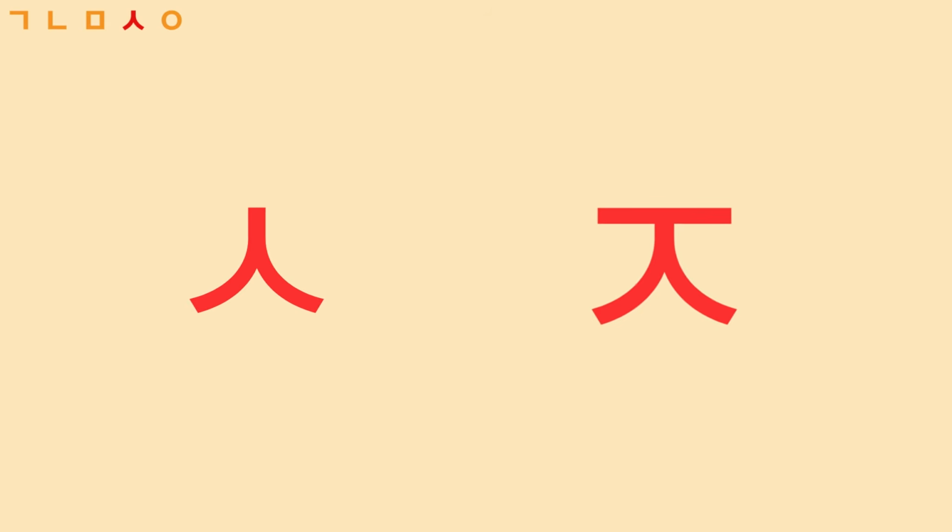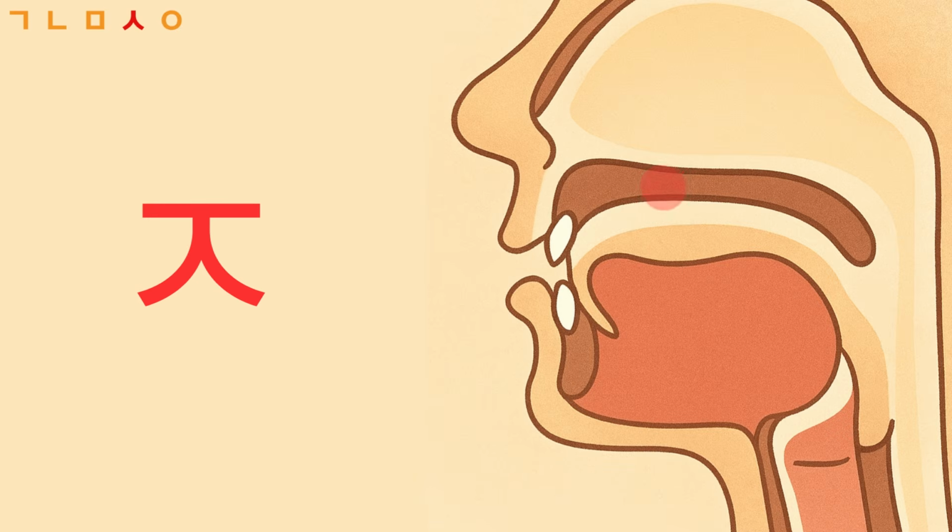시옷 has a modified consonant too. By adding a line to 시옷, 지읒 was created. Its sound is similar to 시옷 but has a slight difference. When we pronounce 지읒, the tip of the tongue touches the hard palate. 즈, 즈.